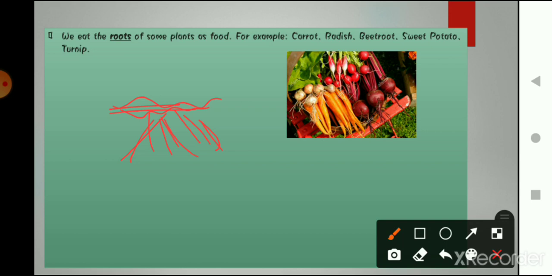The most common ones are carrot, radish, beetroot, and turnip. They all grow inside the soil and we consume them as our food. So the first one is roots.